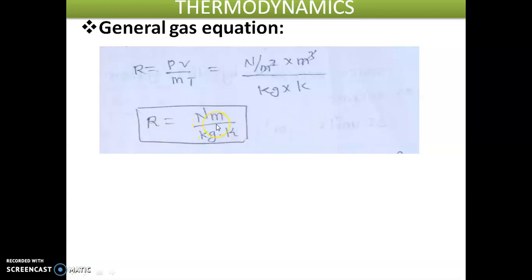I hope you understand about the derivation of the general gas equation or ideal gas equation.